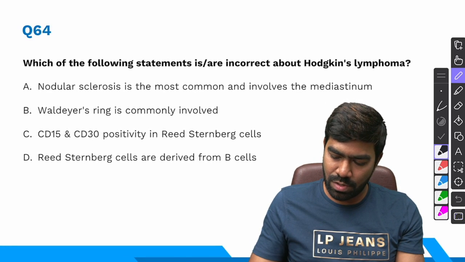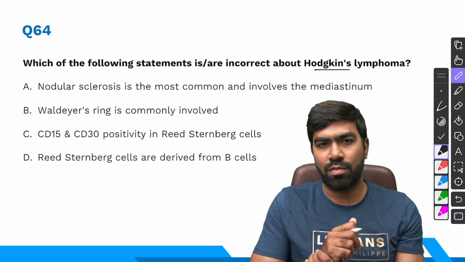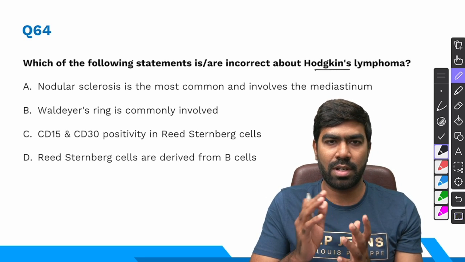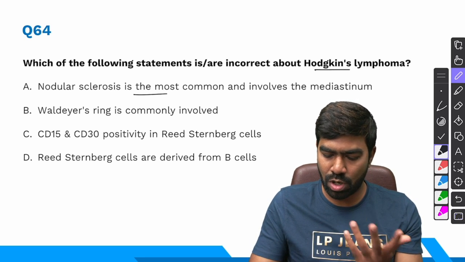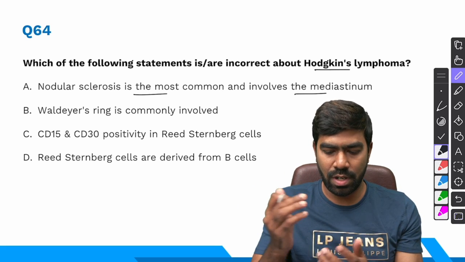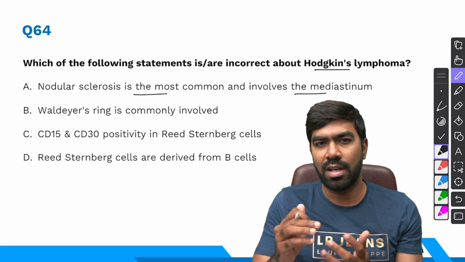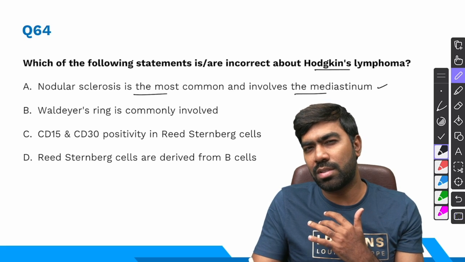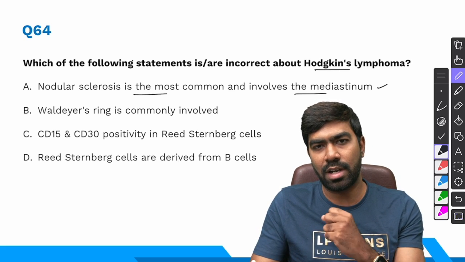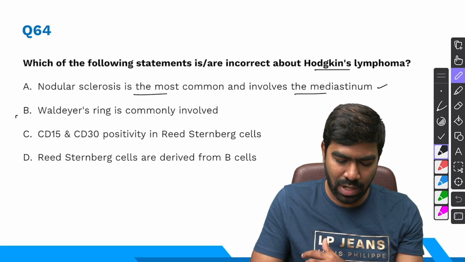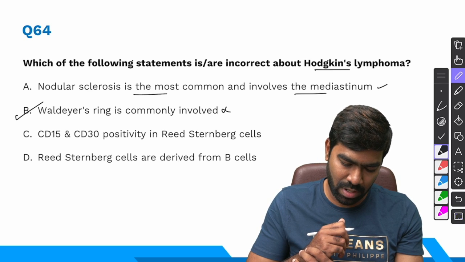Coming to 64th question, which of the following is all true about Hodgkin lymphoma? I think they're asking about classic Hodgkin lymphoma. In the classic Hodgkin lymphoma, nodular sclerosis is the most common histological type in the world, and it's going to involve the mediastinum. Involvement of Waldeyer's ring and mesenteric nodes is very unlikely in classic Hodgkin lymphoma, and it will be typically seen in non-Hodgkin lymphoma. So this is the right answer for this question because it's a wrong statement.